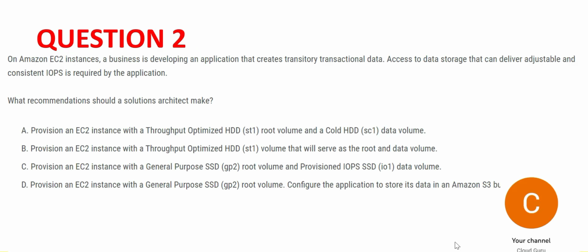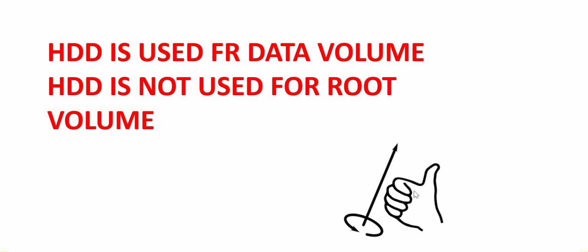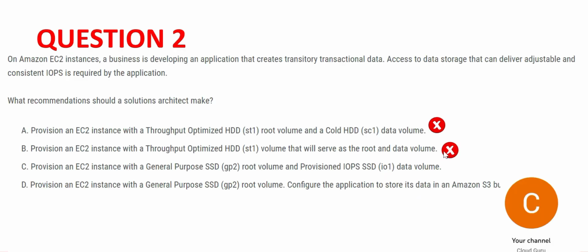If you see the options, the first 2 options say throughput optimized SSD. It is never used for root volume. SSD is used for data volume, not root volume. This is the thumb rule. So this you should always remember, this thumb rule. So we are sure these 2 options are wrong. Now the answer has to be one of these, C or D.